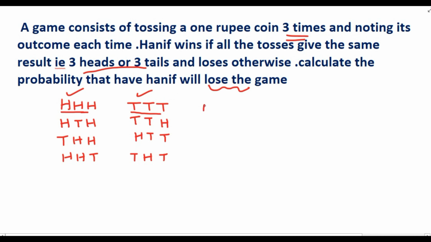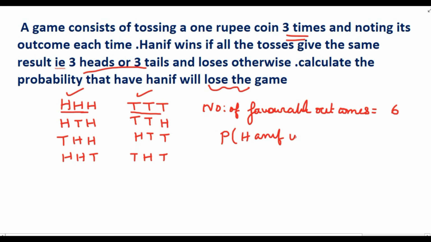Let E be the event of losing the game, and the number of favorable outcomes is 6. Total number of outcomes is 8. So the probability Hanif will lose the game is 6 by 8.